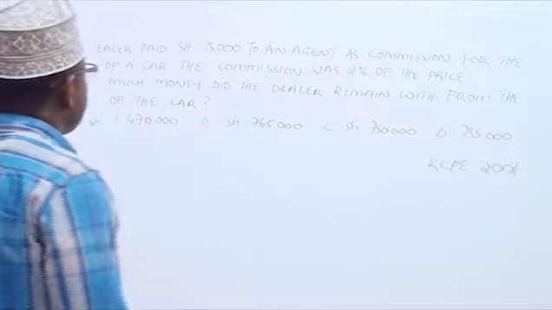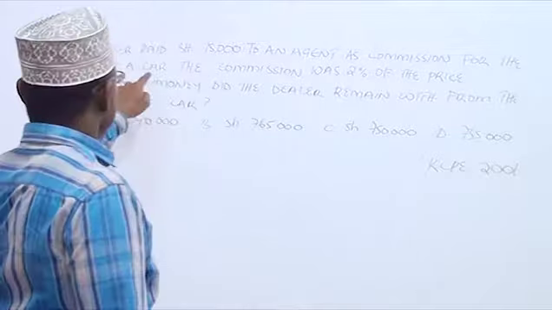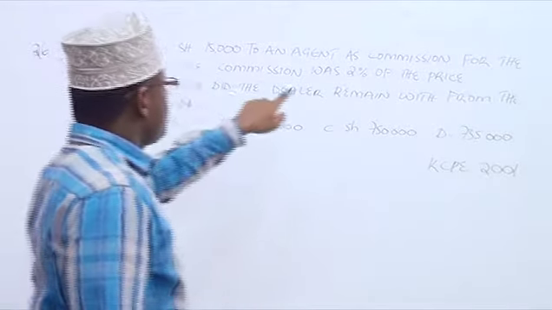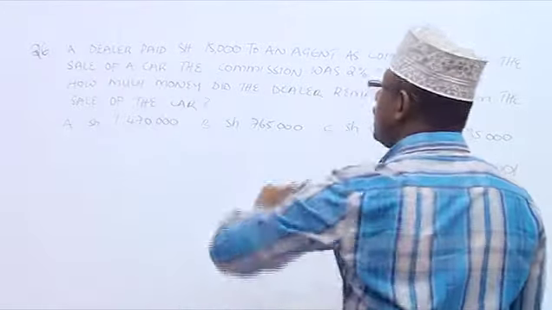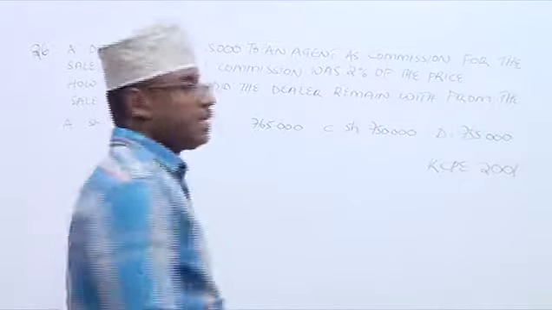A dealer paid 15,000 to an agent as commission for the sale of a car. The commission was 2% of the price. How much money did the dealer remain with from the sale of the car?